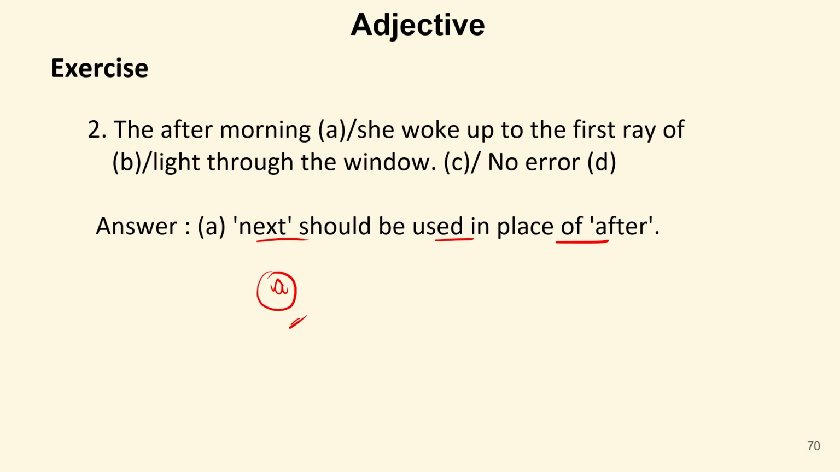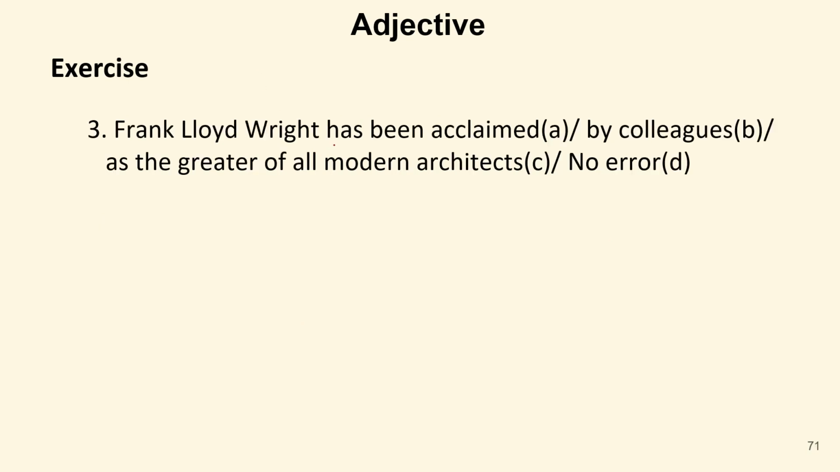So let us move to the next question now. Frank Lloyd Wright has been acclaimed by colleagues as the greater of all modern architects. Now, acclaimed, it means maybe called, maybe given the title. So Frank Lloyd Wright has been acclaimed by colleagues as the greater of all modern. Now, here all word is written. It means one is compared among all. One is compared to all.